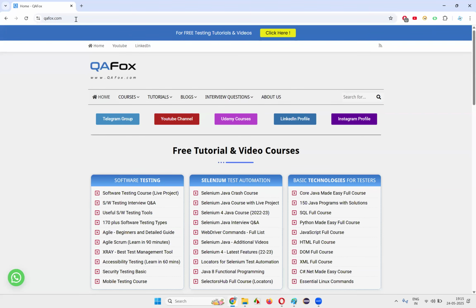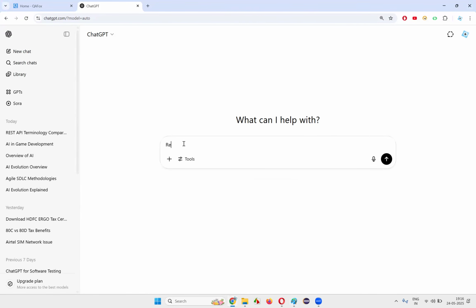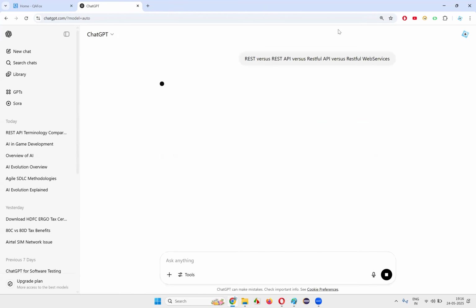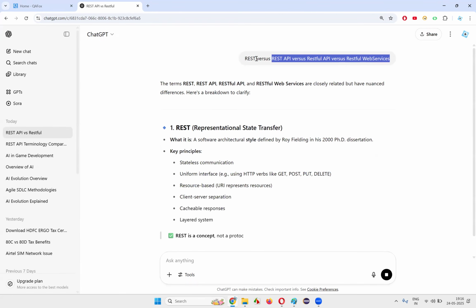Just for confirmation, we'll go to ChatGPT and explore more about this there. REST versus REST API versus RESTful API versus RESTful web services. Let's see. So only REST will be kind of different. All these three items are the same. REST is an architectural style. It is a concept. If you create APIs using the rules and regulations of this REST architectural style, they can be called REST APIs or RESTful APIs or RESTful web services.